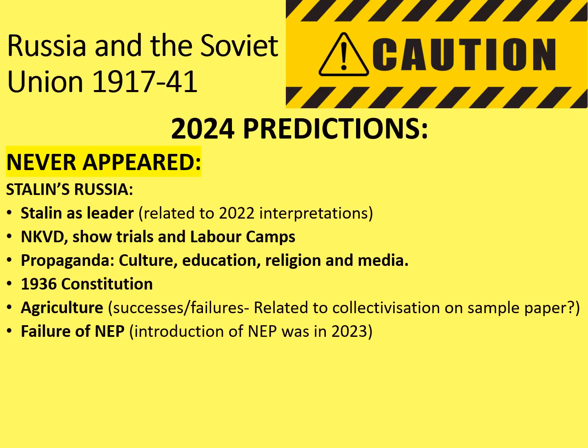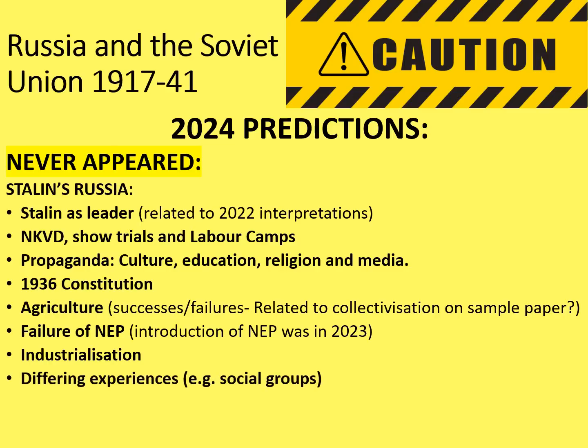The failure of the NEP specifically hasn't appeared either, although the introduction of the NEP was in the 2023 exam, so very recently. Industrialisation has been a big thing that's not come up before, except it would have been useful in some things in passing, I'm sure. And differing experiences of different people in Stalin's Russia, for example social groups, has not come up either, and nor perhaps surprisingly has family life and women.